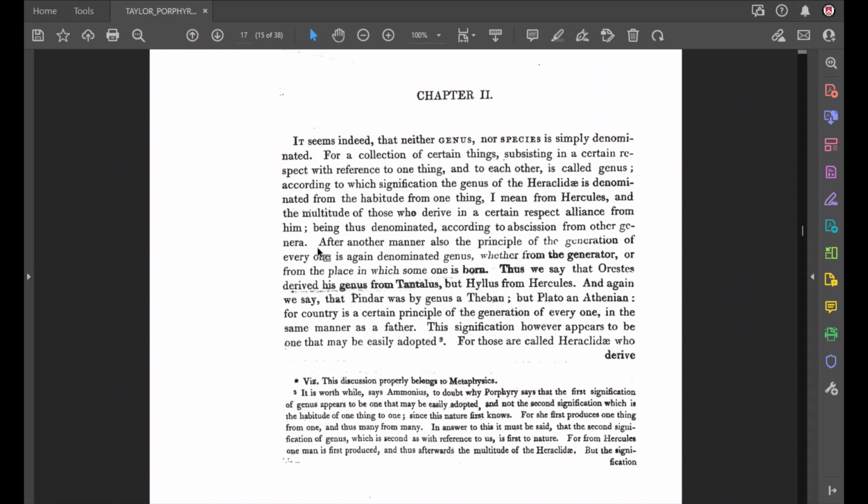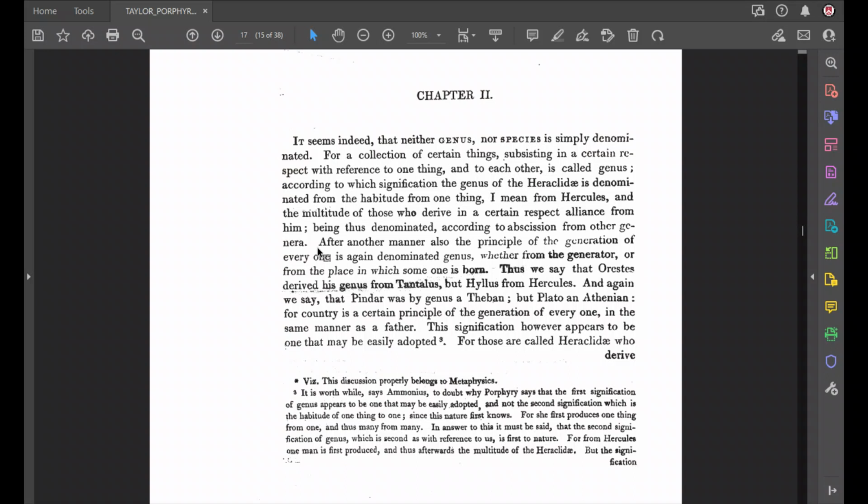Thus, we say that Orestes derived his genus from Tantalus, but Hyllus derived his genus from Hercules. So they were 2 men who came from different ancestors. That's the second example, this idea of being born or generated from a certain origin, a certain ancestor.